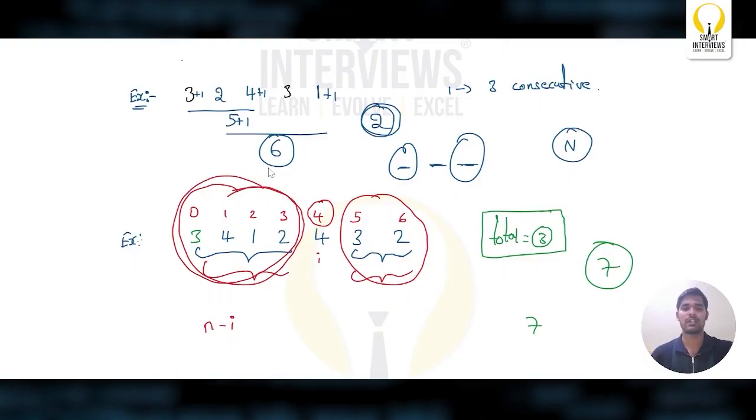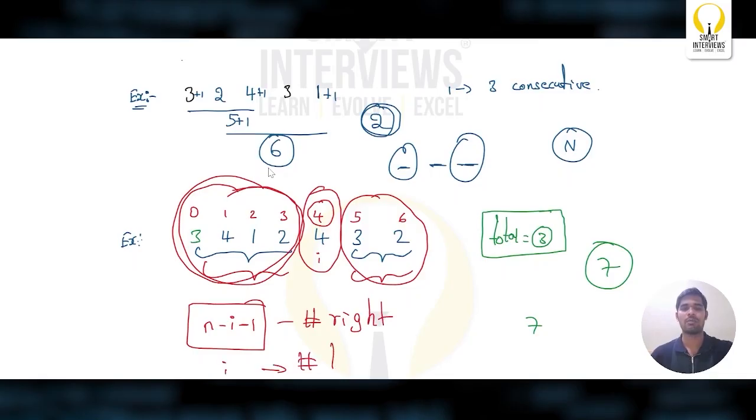So this will be subtracted, and you also need to subtract the current element, minus 1. This will give you the total number of elements on the right. And i will give you the total number of elements on the left.